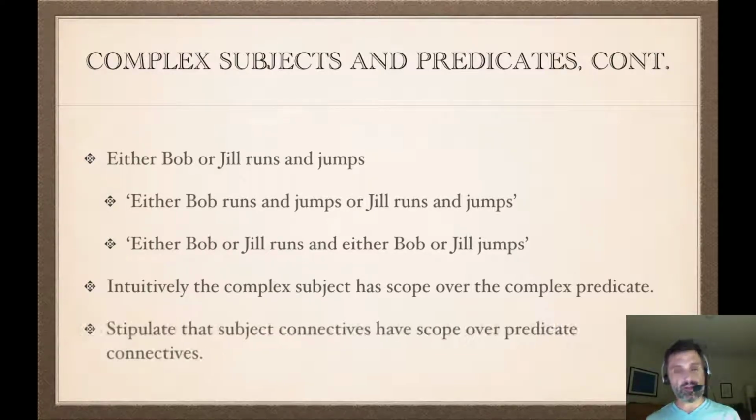So that's going to be our stipulation: whenever we have both complex subjects and complex predicates, the connective from the complex subject goes higher in the tree, the connective from the complex predicate goes lower in the tree, and that means we symbolize the connective from the complex subject first as we're going down the tree.